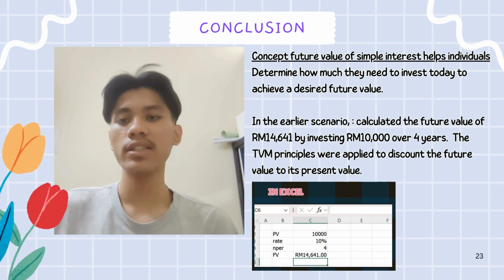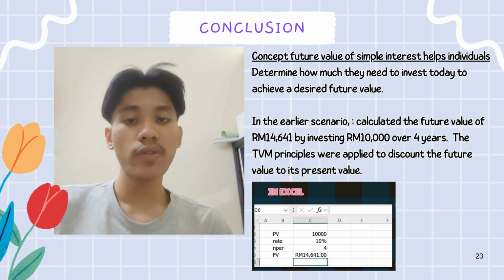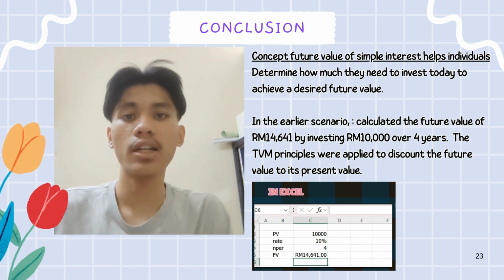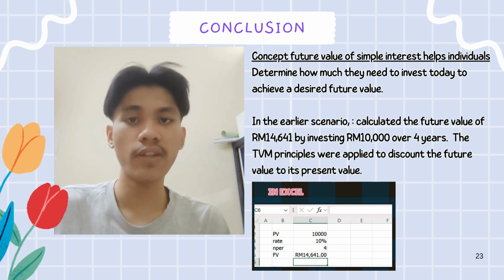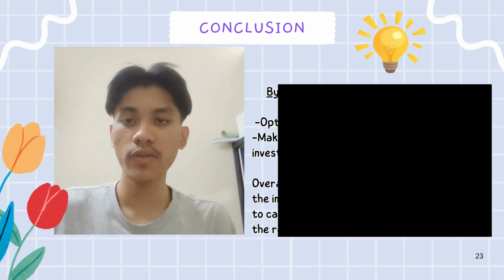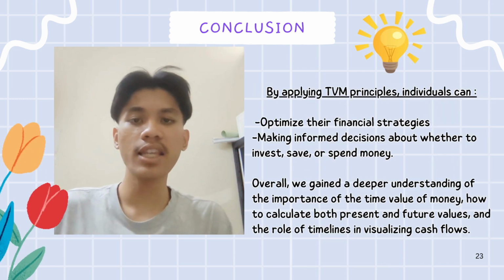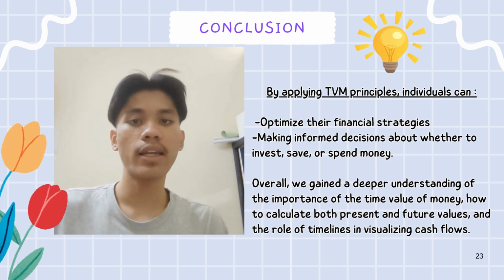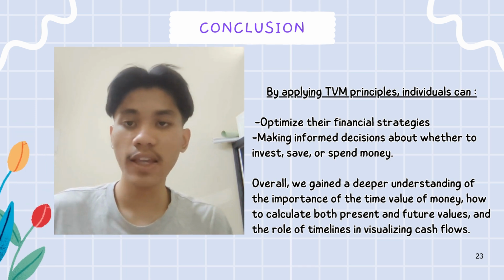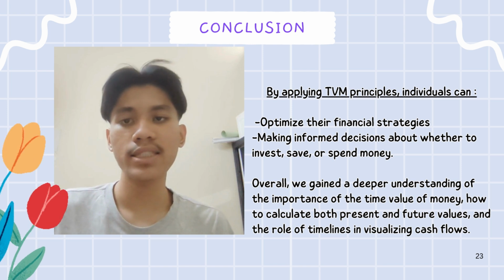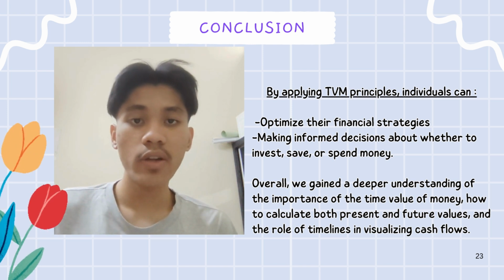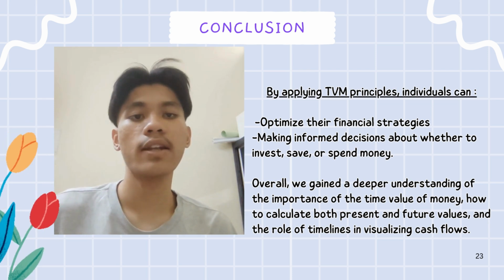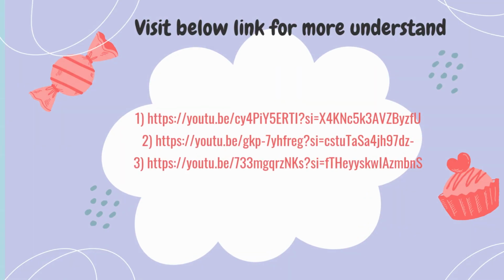For example, in the yearly scenario, we calculated the future value of 14,641 by investing 10,000 over 4 years. To arrive at the required initial investment of 10,000, the TVM principle is applied to discount the future value to its present value. By applying the TVM principle, individuals can optimize their financial strategies by making informed decisions about whether to invest, save or spend money. Overall, we gain a deeper understanding of the importance of time value of money, how to calculate both present and future value, and the role of the timeline in visualizing cash flow.